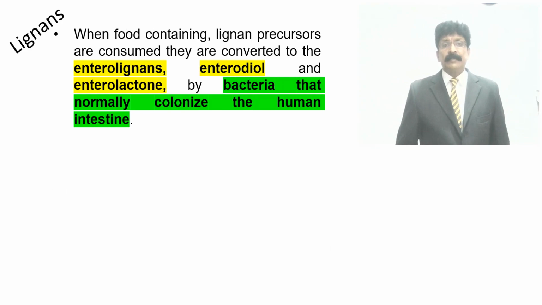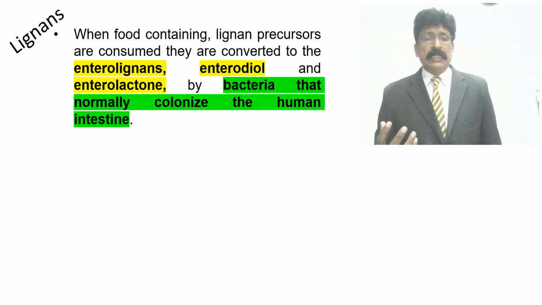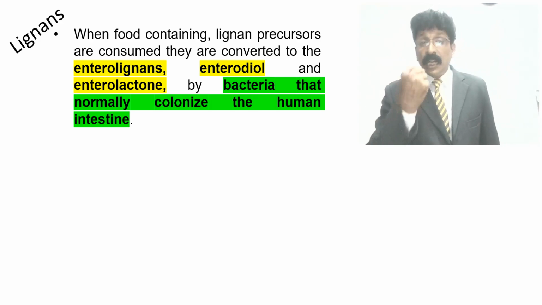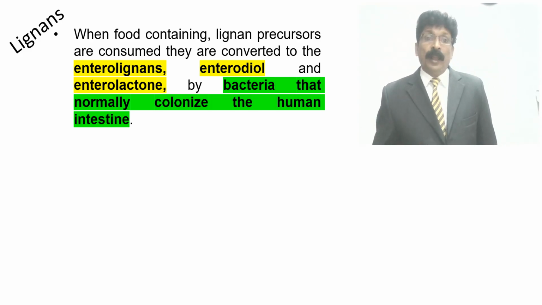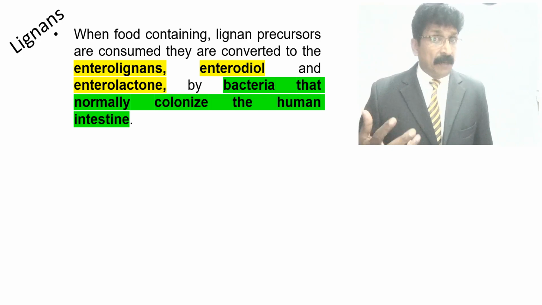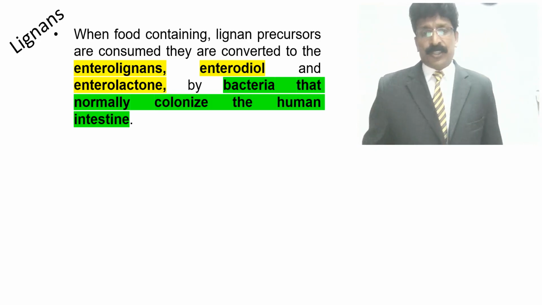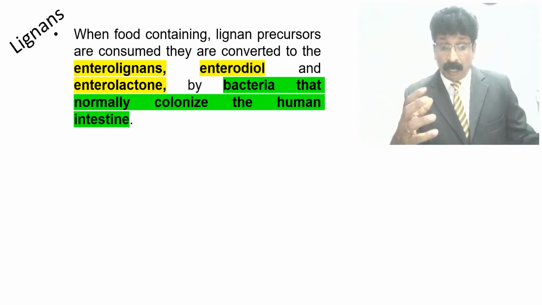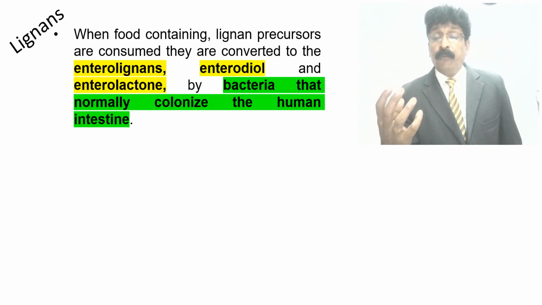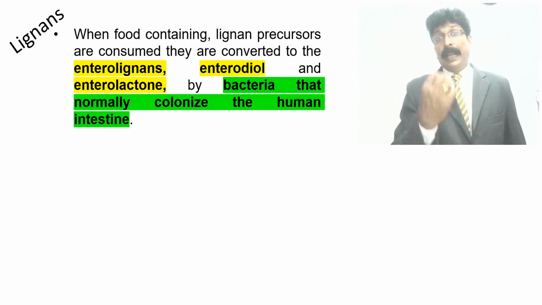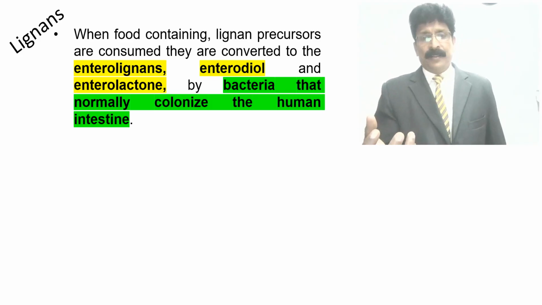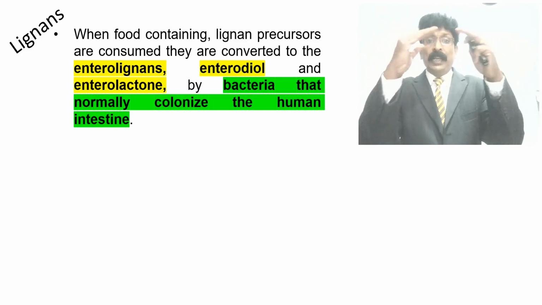So when food containing lignan precursors, the in-between compounds, is consumed, they are converted into enterolignans, remember, enterolignans, enterodiols and enterolactones. So lignans have 9 carbon atoms together, an 18 carbon atom compound of phenyl propanoid units, which can be converted when you consume it into enterolignans, enterodiols, enterolactone. Enterodiol means 2 OH groups, enterolactone means a lactone ring with O.